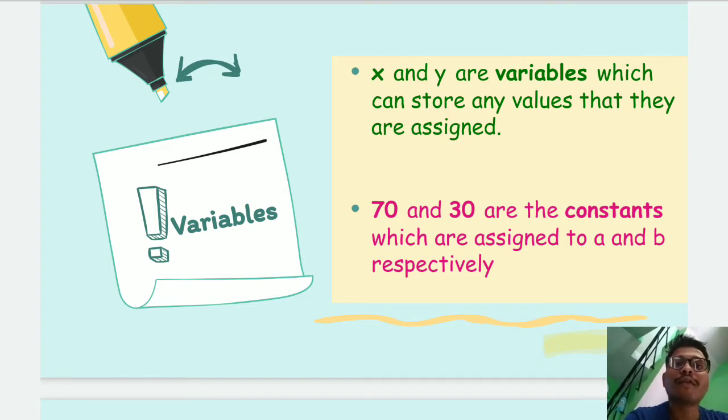And now we are discussing the topic of constant. What are constants? 70 and 30 are the constants which are assigned to a and b respectively.